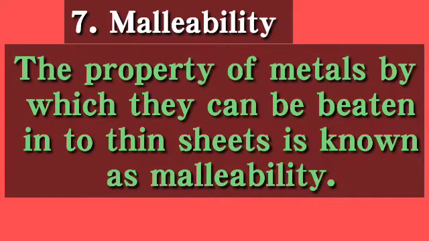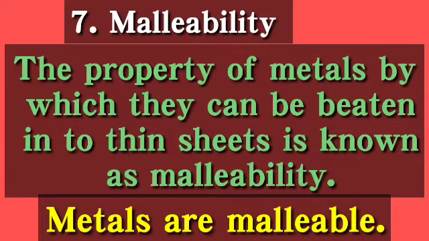Malleability. The property of metals by which they can be beaten into thin sheet is known as malleability. Means metals after beating they do not break, they change into sheet. Metals are malleable, that's why metals are said to be malleable.